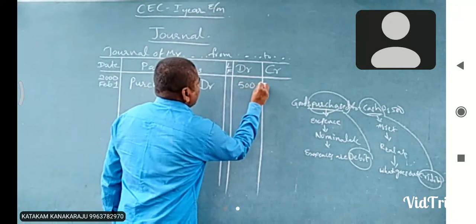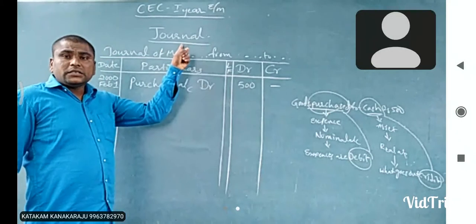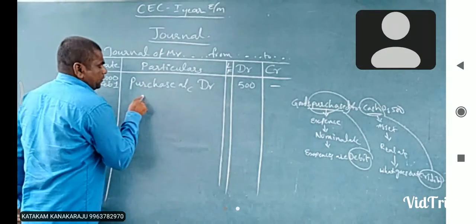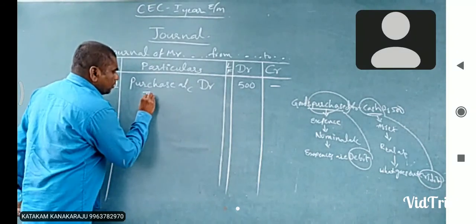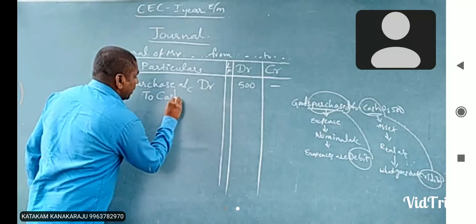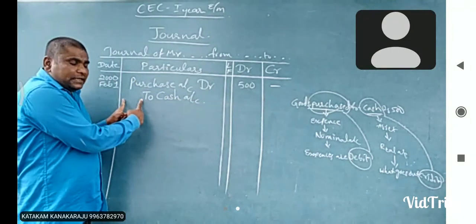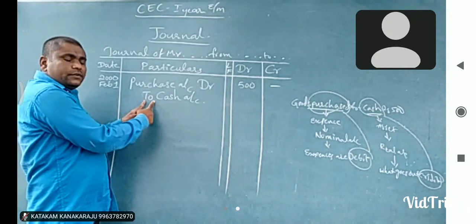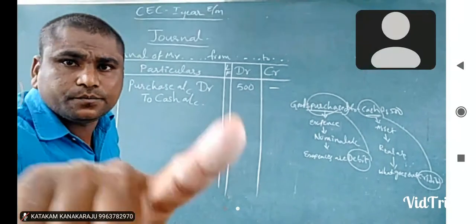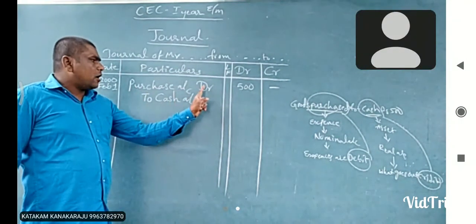500 DR. And the credit will be recorded into the journal. Give some space from the debit transaction. Which account is credited? Cash. So that's why, to cash account. Give some space, and the credit is denoted with 'To'. Purchase account Dr., to cash account.